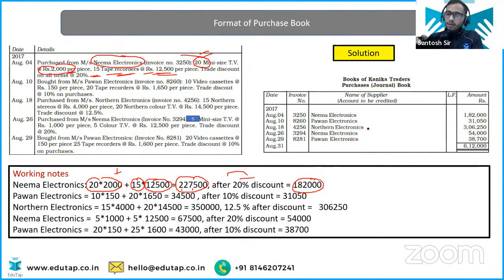So in the purchase book, how are you going to enter that? You're going to write date, invoice number. Invoice number is given to you, I guess. Oh yeah, this is the invoice number, and the supplier is Nima Electronics. And why are you entering it? Because you are purchasing it on the credit basis, and you are going to enter the amount. That's it. So similarly, you are going to enter all the purchases directly in the purchase book when you have purchased the goods on the credit basis. Very easy it is. Okay, clear everyone?